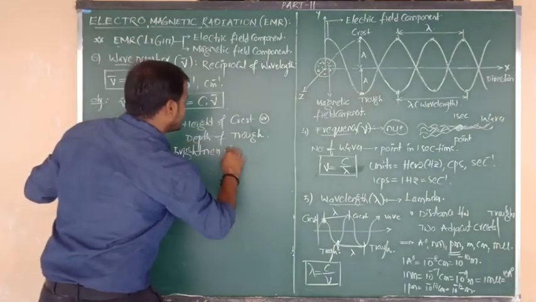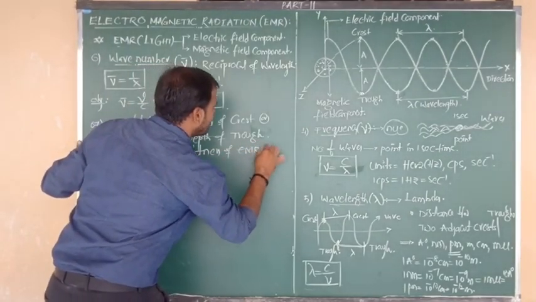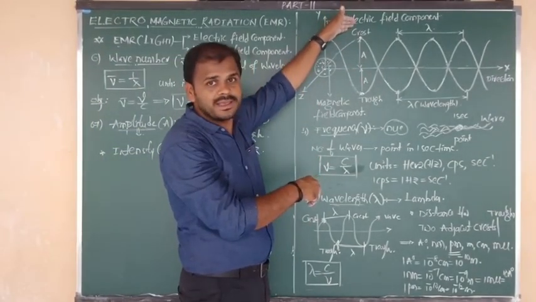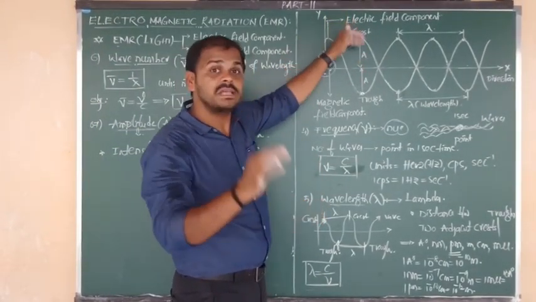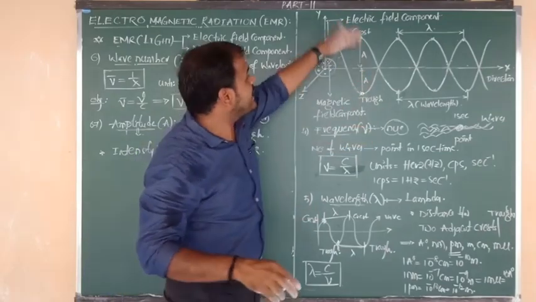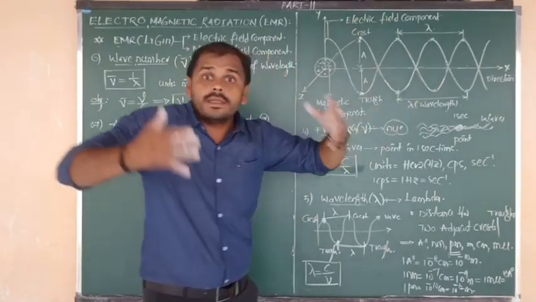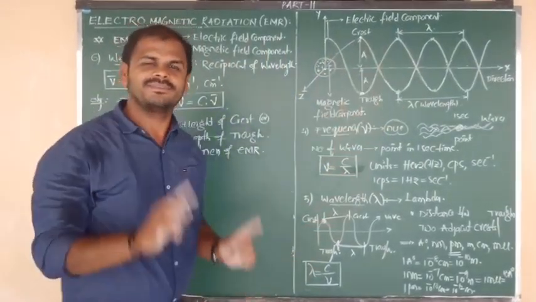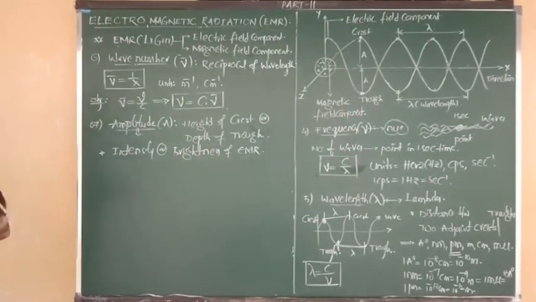Intensity, or we can say brightness of the EMR, or brightness of the light. That means as the A value increases, meaning the height of the crest or depth of the trough, the EMR becomes more intense and gives more brightness. That is the meaning. What could the unit be?